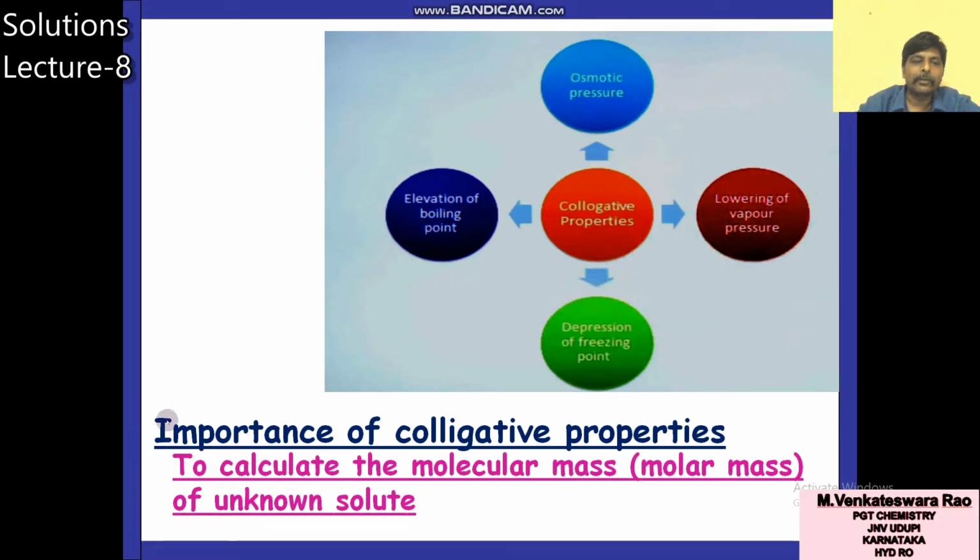So what is the importance? It is for the board exam, this question is important. What is the importance of colligative property? Colligative properties are used to calculate the molecular mass or molar mass of an unknown solute.